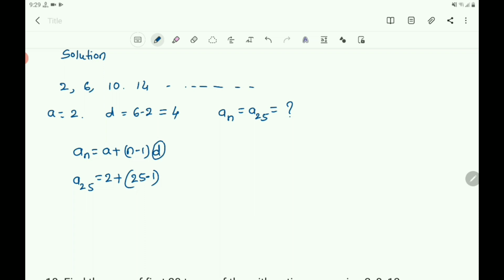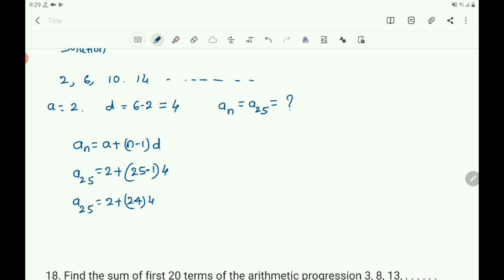The value of D is 4, in the place of D you write 4. Then A25 equals 2 plus 25 minus 1, 25 minus 1 is 24, into 4.